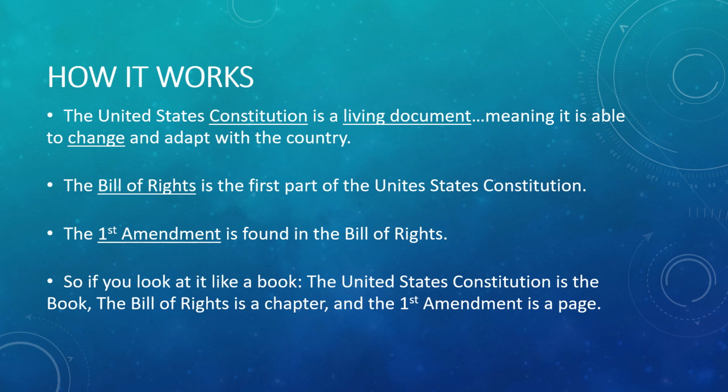So if you look at it like it's a book, okay, picture a book in your head. You have a book, and the name of the book is the United States Constitution. If you open it up to the first page where it lists all the chapters, chapter 1 is going to be called the Bill of Rights. And then if you go to the first page of chapter 1, there's the First Amendment. So the First Amendment is inside the Bill of Rights, and the Bill of Rights is inside the Constitution. So just think of it that way.